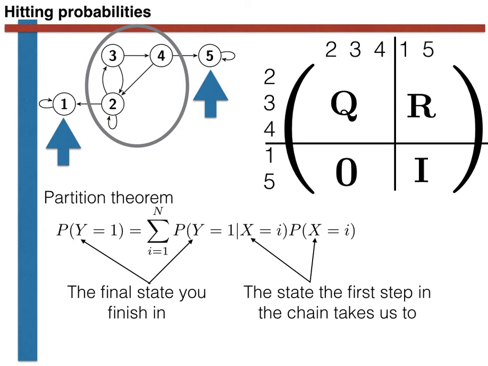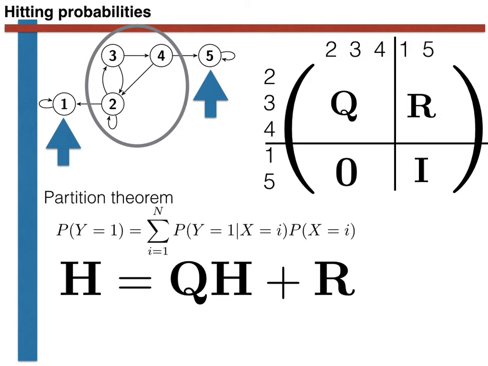Now here is the part where I could perhaps write all this out more carefully. It is dealt with in detail in the notes, but here I'm just going to give the final result and explain where it comes from. This result is as follows. Our hitting probability matrix, capital H, the matrix telling us the probabilities of finishing in state 1 and 5, given that we start in states 2, 3 and 4, can be calculated as Q multiplied by H plus R. Allow me to explain where this result comes from.